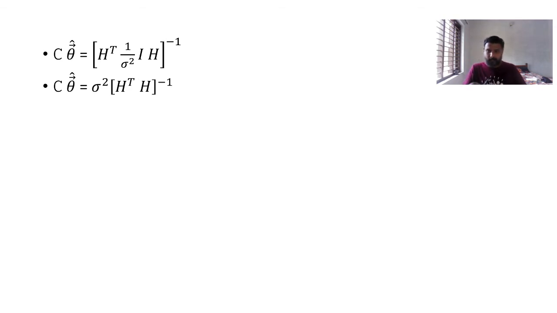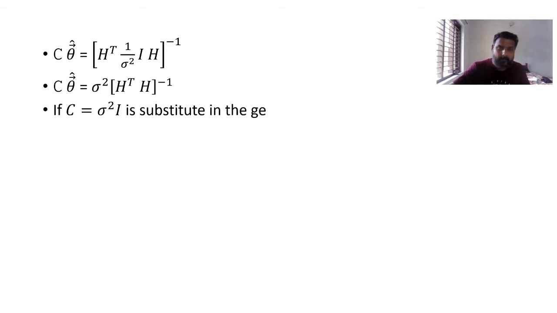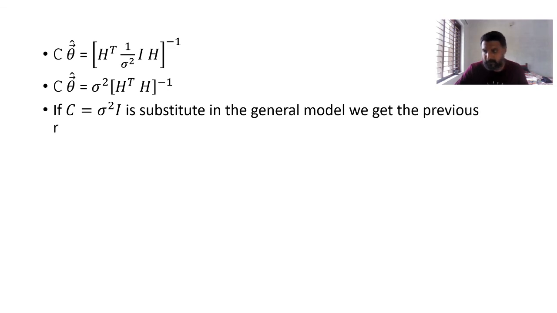We can conclude that if C equal to sigma square I is substituted in the general model, we get the previous result for the basic linear model. I think this is clear for you.